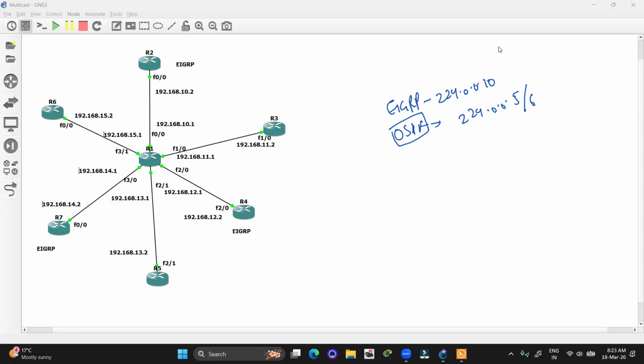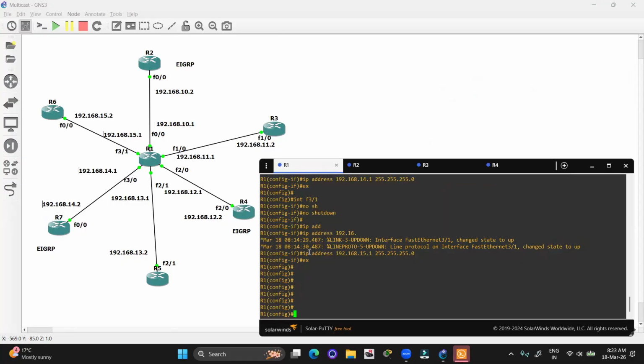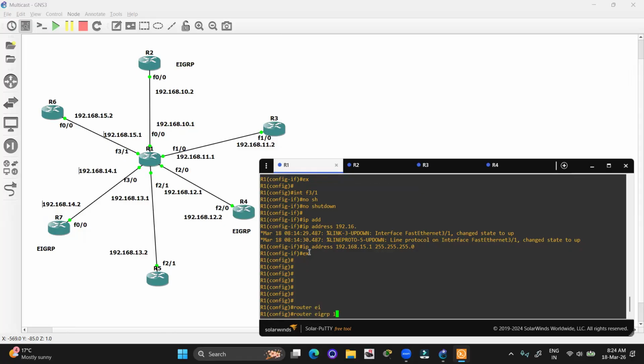Okay. Now we are going to do the configuration of EIGRP. Thereafter, we will observe what kind of messages it forwards and how it receives the packets. Okay. Let's go to router number one and do the configuration. Router EIGRP 1.